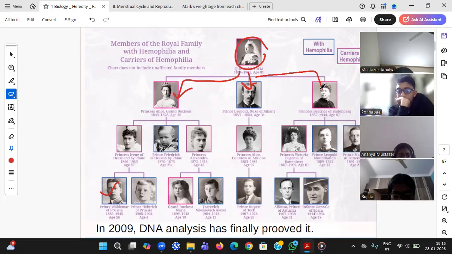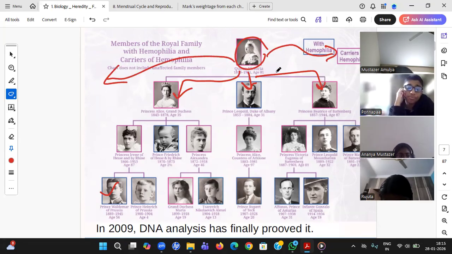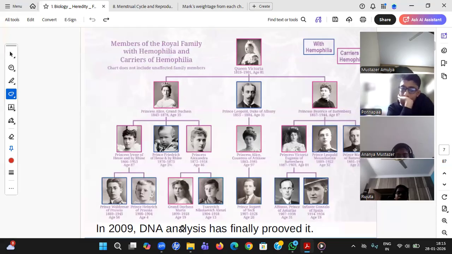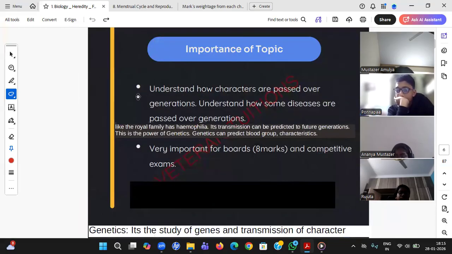You see, these are the only persons who got this disease, but the family is still very big. So this is what heredity, or genetics, helps with: how a disease is transmitted to the future generation and what to do to stop it from transmitting. All this makes the topic very interesting. Nowadays many researchers are working at this level, and you frequently see Nobel prizes going to the scientists who work in this particular field.